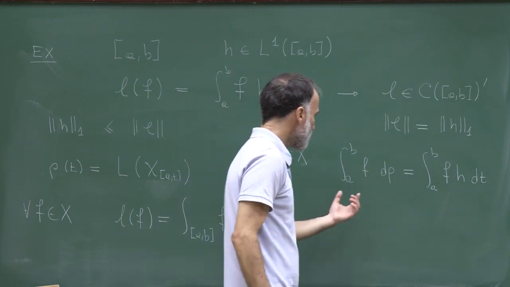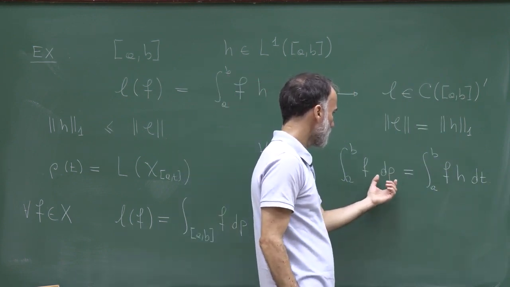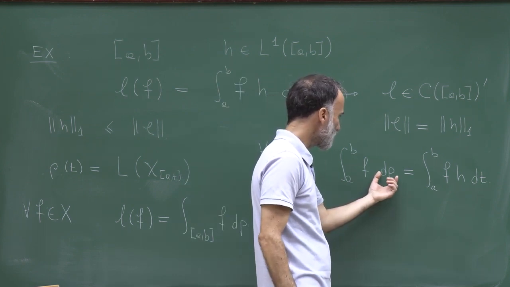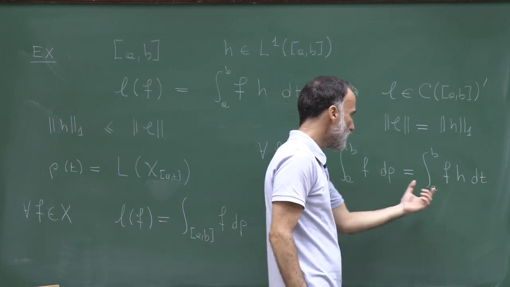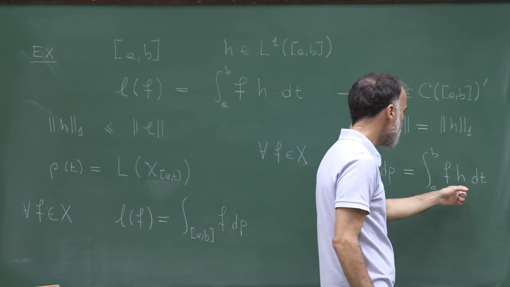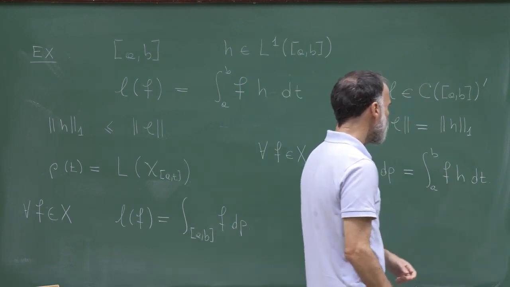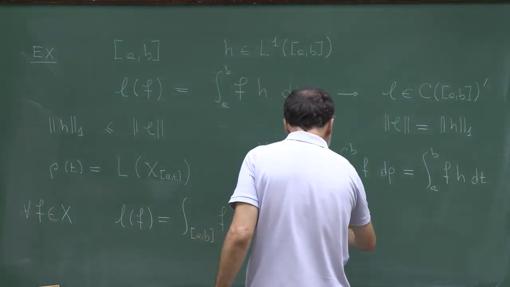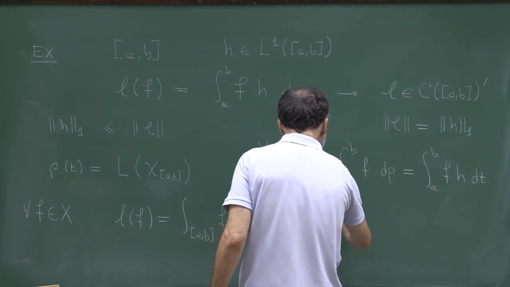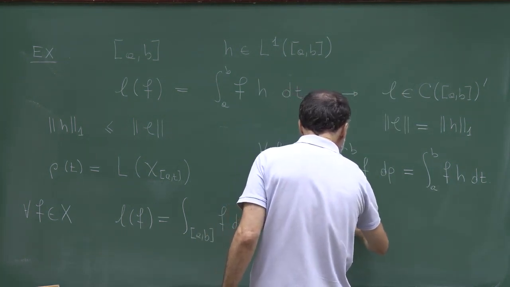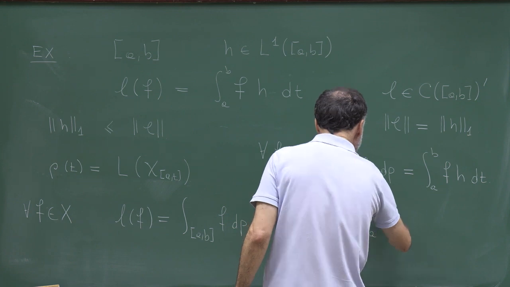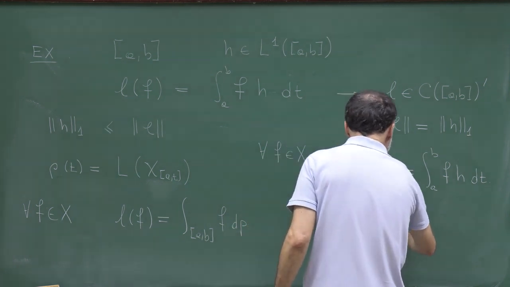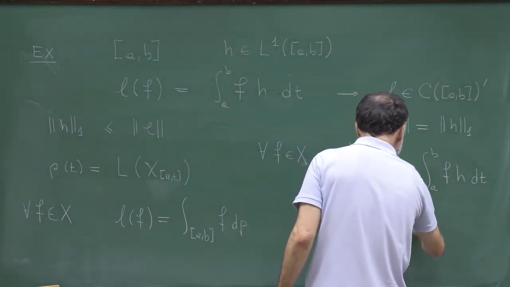So this is telling us that the finite signed measure generated by rho is absolutely continuous with respect to Lebesgue, and that its Radon-Nikodym derivative is equal to h. Or in other words, rho(t) is actually equal to the integral from a to t of h(s) ds.